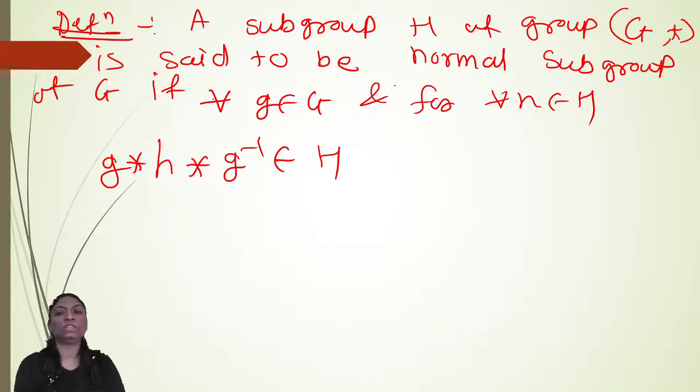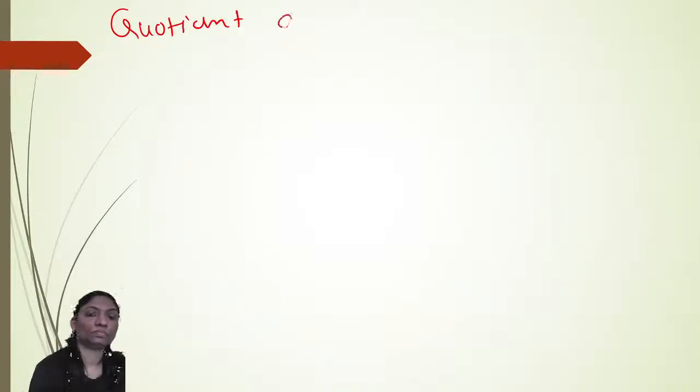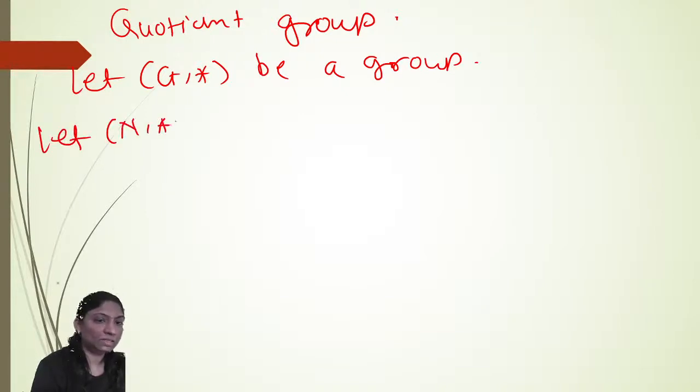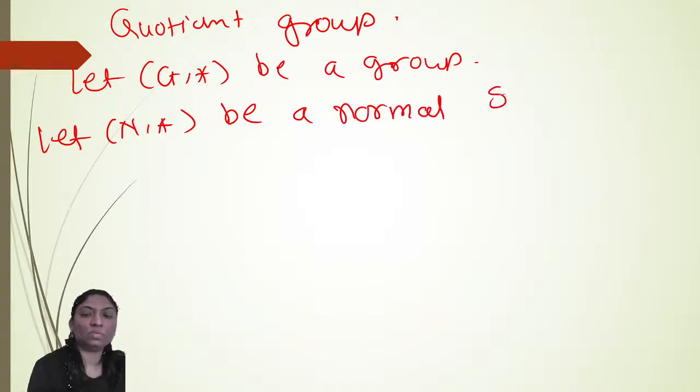So H is a normal subgroup of G. It means for all G in G and H in H, G star H star G inverse belongs to H. Now see here, quotient groups are also there. Let G star be a group. Let N star be a normal subgroup of G.